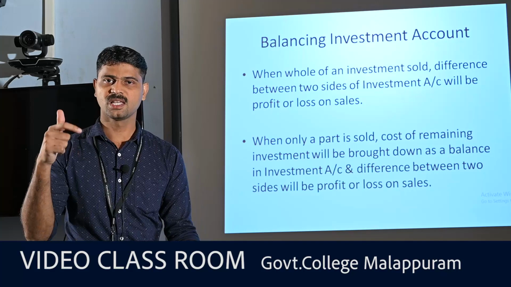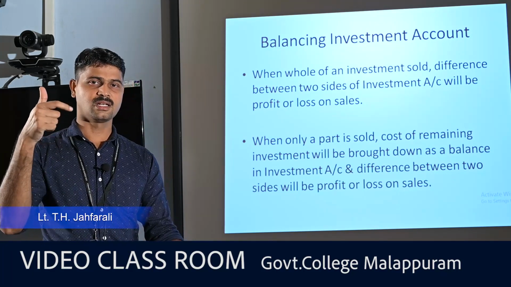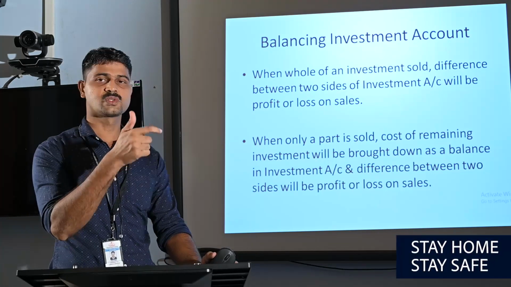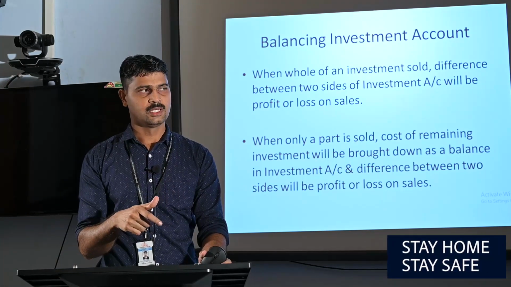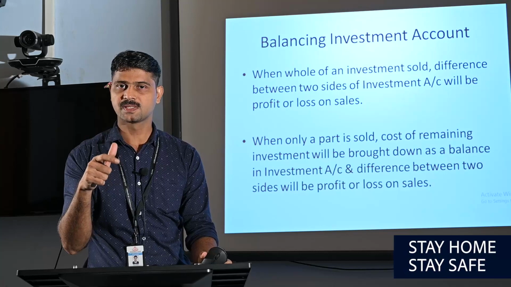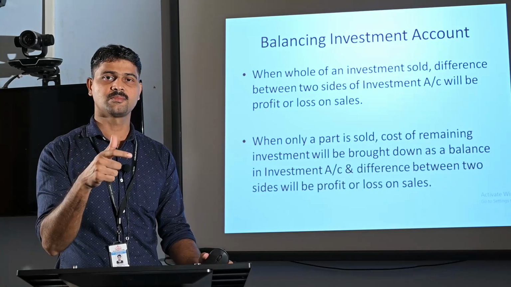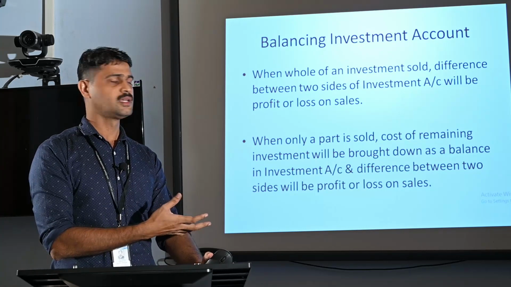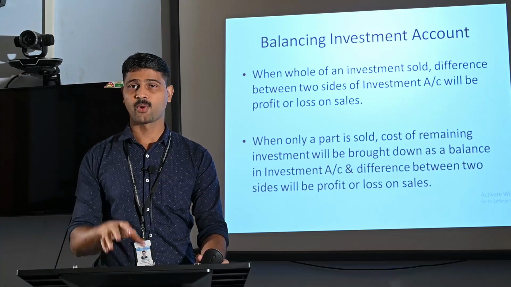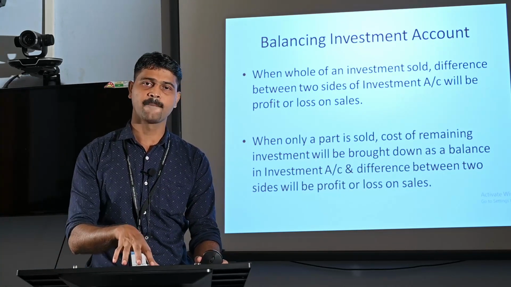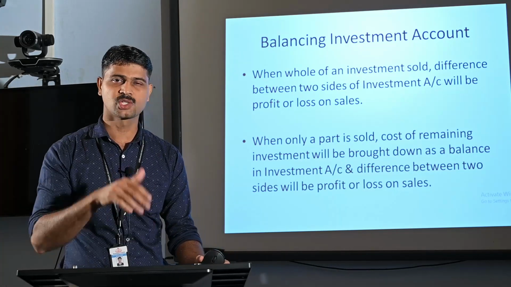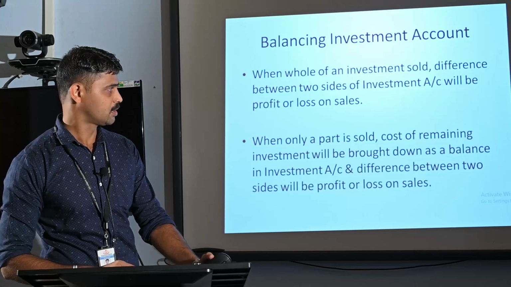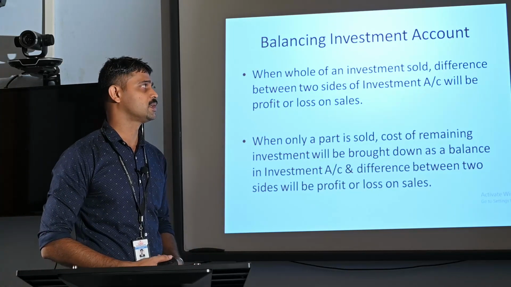and thereafter we are balancing the account. Still if there is any difference regarding the amount of investment, that is deemed as either profit or loss on sale of investment. Profit on sale of investment means simply if the credit amount is greater than the debit amount. If credit side is more than debit side, the difference is deemed as the profit on sale of investment. At the same time, if the debit side is more than credit side, the difference is deemed as the loss on sale of investment. That's the case of balancing of investment account.